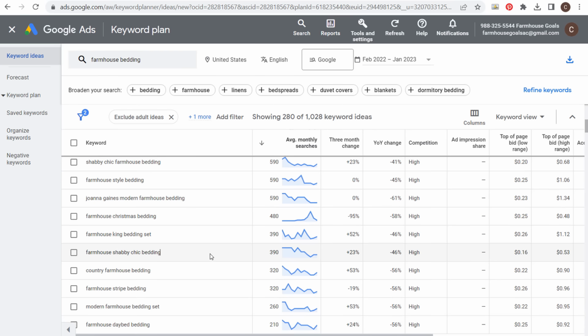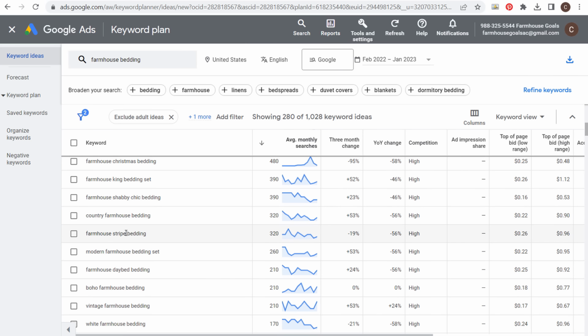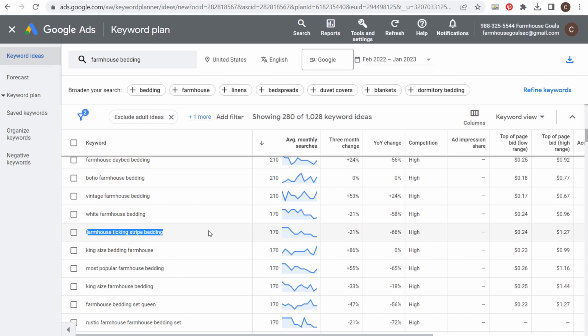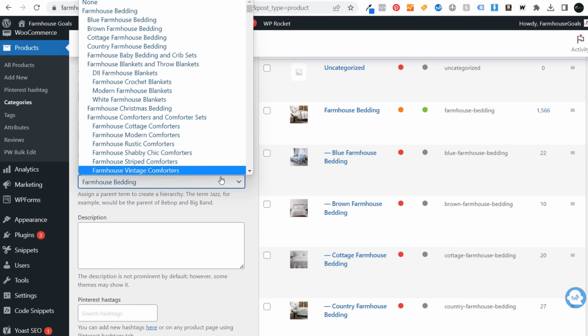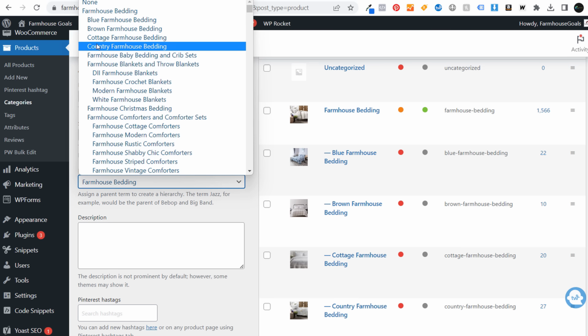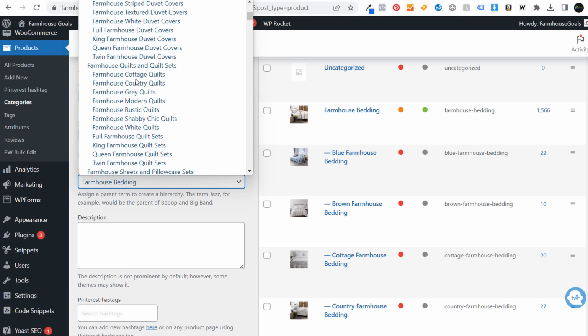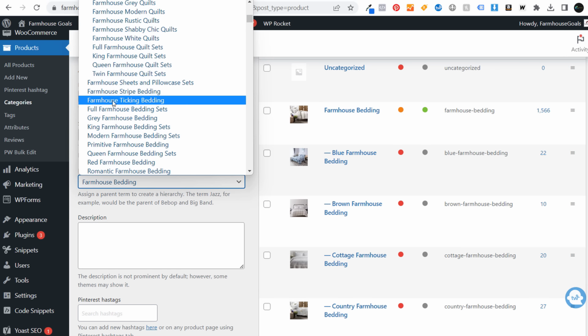So shabby chic again, we have country farmhouse bedding, stripe bedding, day bed bedding, boho, this is a keyword I have not added to my website yet. Vintage, I believe I have vintage, white farmhouse bedding, ticking stripe bedding, king size. So I've broken it down by queen, king, twin, full. So coming back over looking at my categories, we have blue, brown, cottage, country, baby bedding. So now we have blankets, Christmas bedding. Keep coming down. We have day bed bedding. We have stripe, ticking, full, gray, king, modern, primitive.